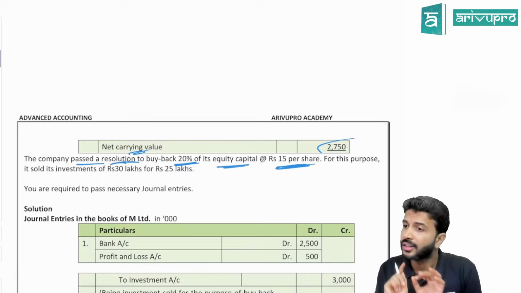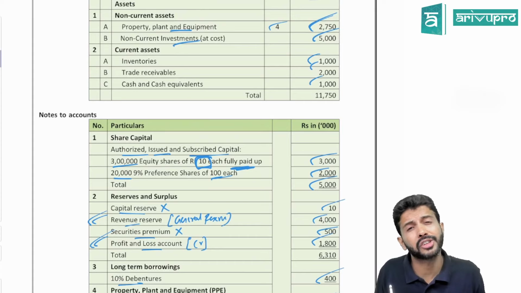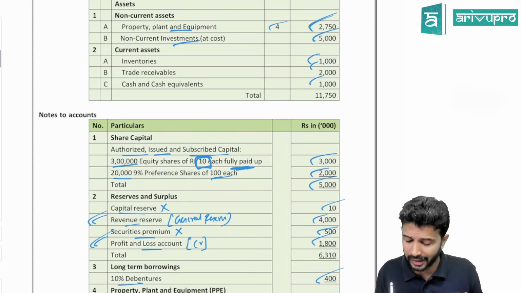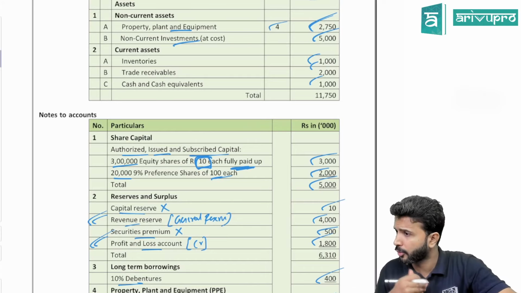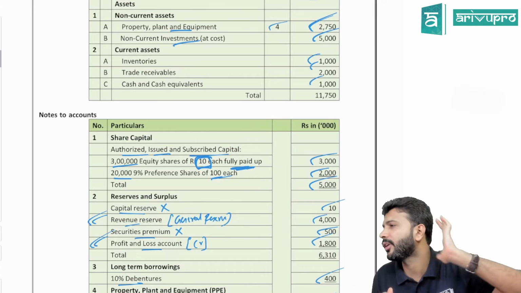What is the face value of that equity shares? 10. Are the shareholders ready to buy back at 10 rupees? They are saying, sorry, if you want to do my buyback or if I have to give my share, you have to give me 15 rupees.